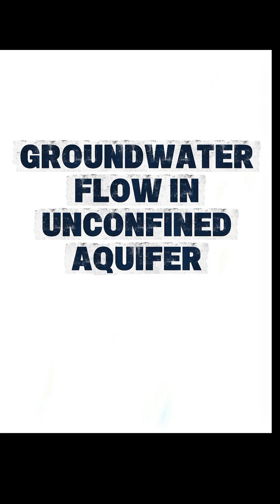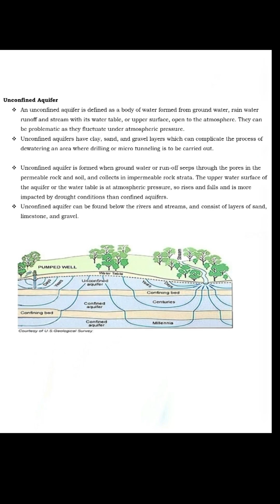Groundwater flow in unconfined aquifer. An unconfined aquifer is defined as a body of water formed from groundwater, rainwater, runoff or stream, with its water table or upper surface open to the atmosphere. They can be problematic as they fluctuate under atmospheric pressure. Unconfined aquifers have clay, sand, and gravel layers which can complicate the process of dewatering an area where drilling or microtunneling is to be carried out.